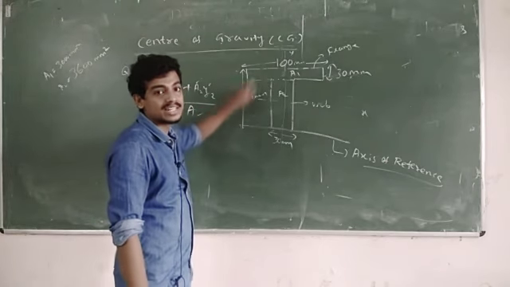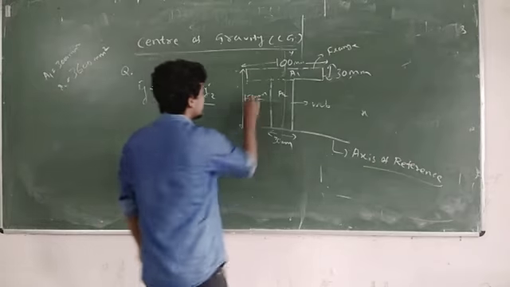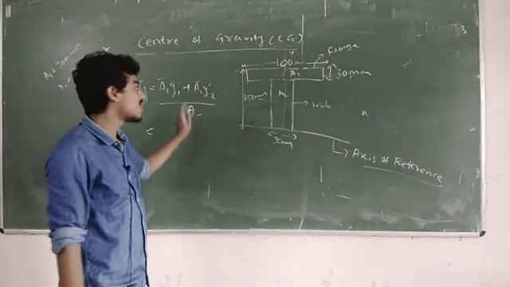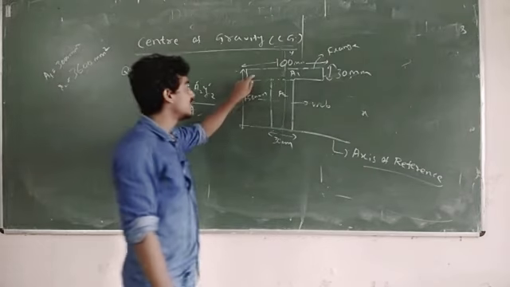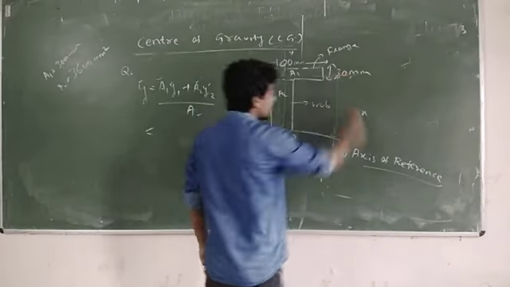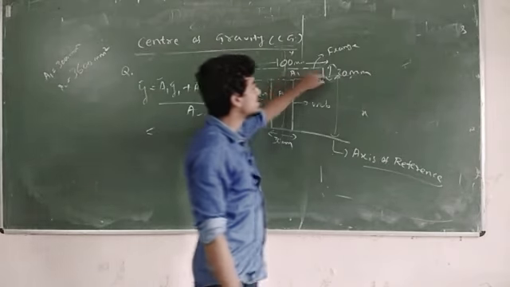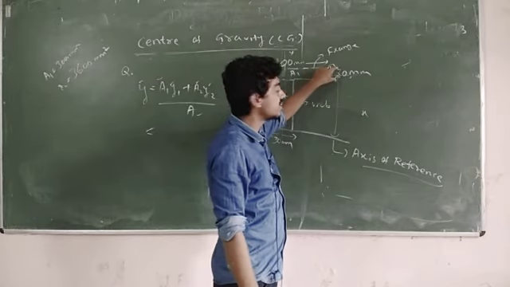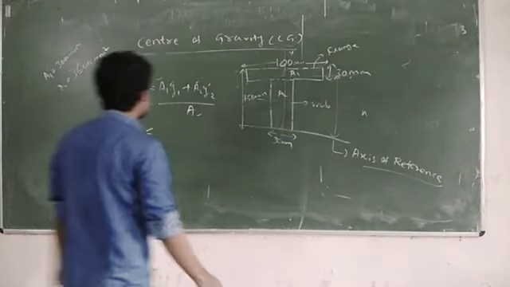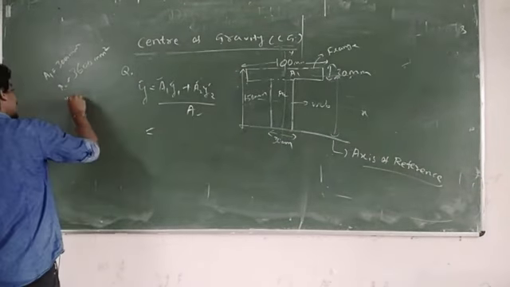I already told, while calculating x1, x2, y1, y2 you must take from the center. So from this center the distance, this is 120 and this will be 15 because total is 30, so half will be 15. So 120 plus 15, that will be 135 mm.